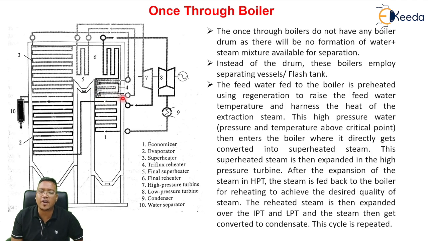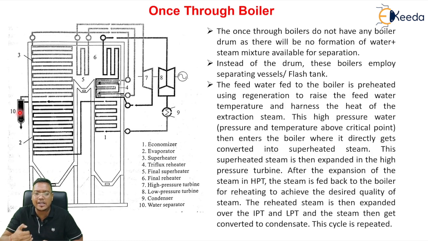Why is this called a tri-flux reheater? Because in this case, this reheater is taking heat from two sources. One is from the flue gas, the second one from the steam, that steam which is going into this superheater. So this reheater is taking heat from the flue gas and from the superheated steam also. That's why it is called the tri-flux reheater. Okay, so friends, we have seen the working of the once through boiler. In this case, this one is the flash tank, and there is no steam drum.